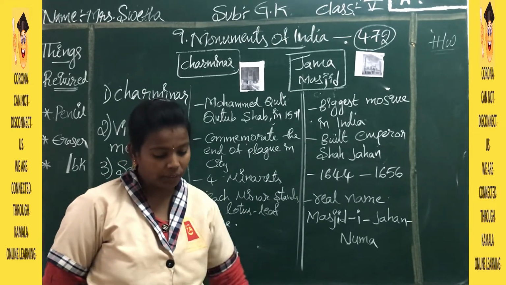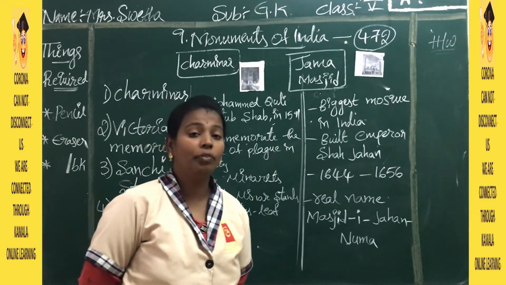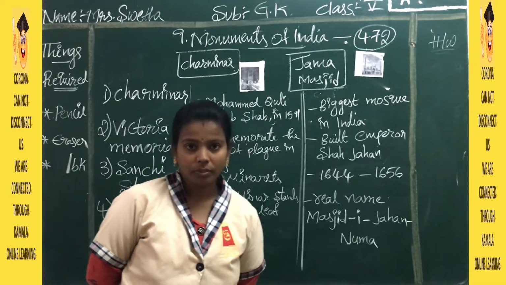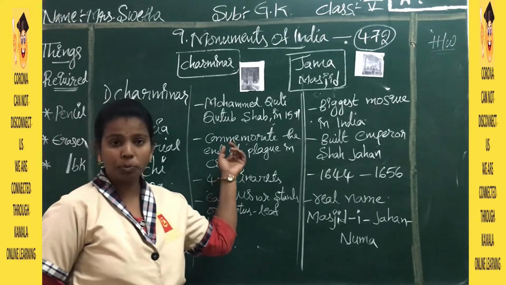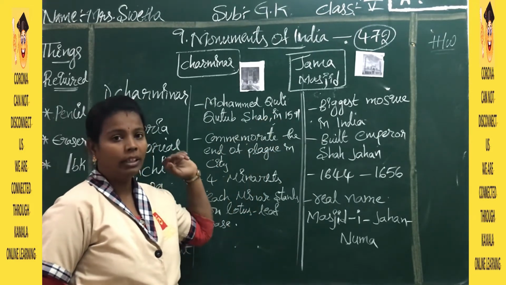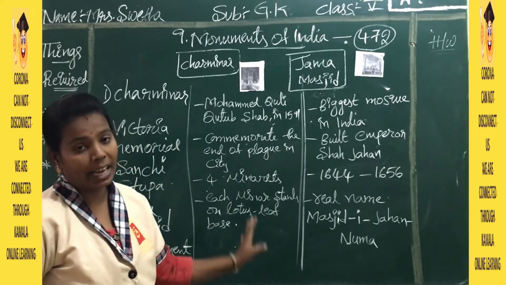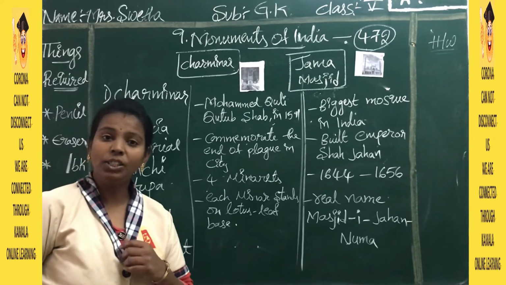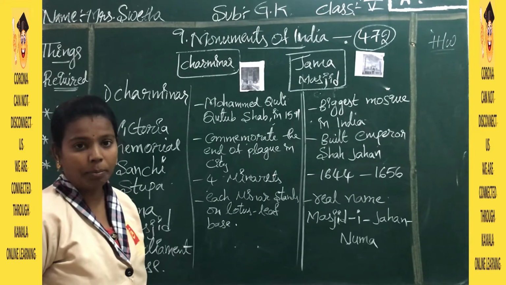Charminar is in Hyderabad and has 4 minarets. It was built by Quli Qutub Shah in 1591 to commemorate the end of the plague in the city, and each minar stands on a lotus leaf as a base.